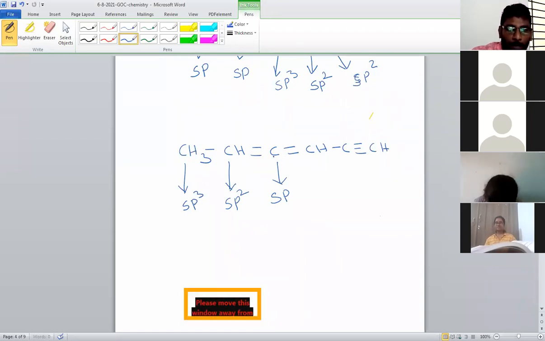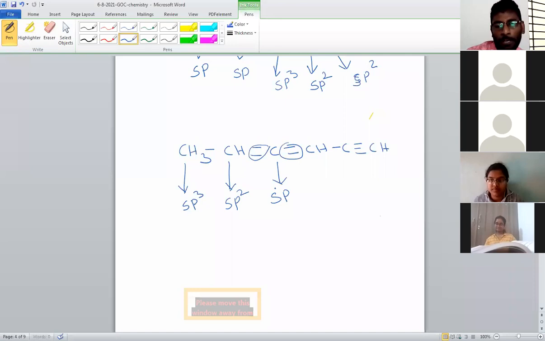So here this carbon triple bond is not present, but two double bonds are present. This side also double bond and this side also double bond. So two double bonds on this carbon. Hence, two double bonds are equal to one triple bond. Remember, two double bonds are equal to one triple bond. That's why what is its hybridization? sp.